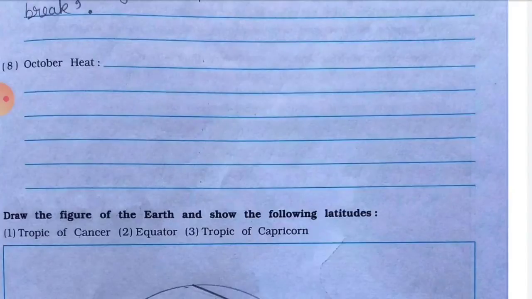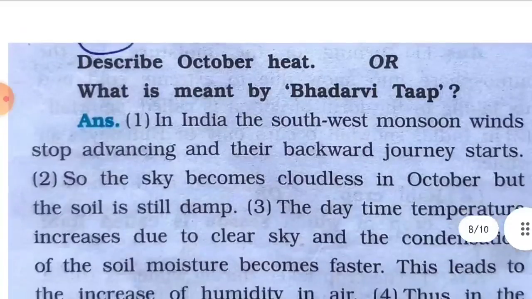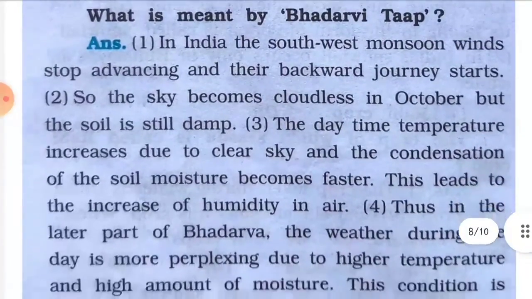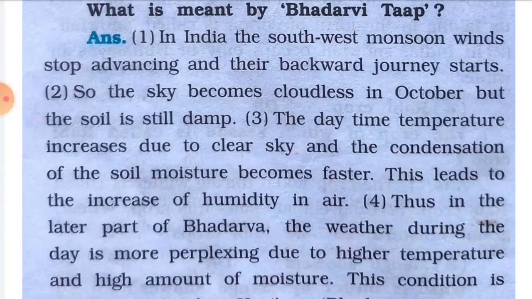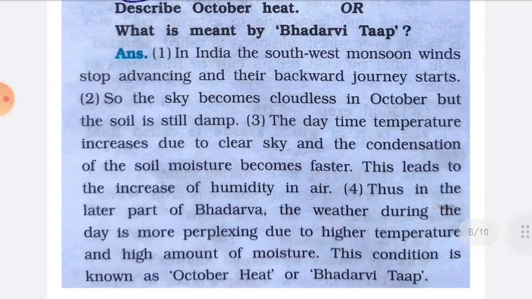Now the space was given very less, so I have attached October heat on the next page here. This is about October heat, and the twisted question could be, what is meant by Bhadarvi Tap? So let's read the answer. Point number 1. In India, the southwest monsoon winds stop advancing and their backward journey starts. Point number 2. The sky becomes cloudless in October, but the soil is still damp. Number 3, the daytime temperature increases due to the clear sky and the evaporation of the soil moisture becomes faster. This leads to the increase of humidity in the air.